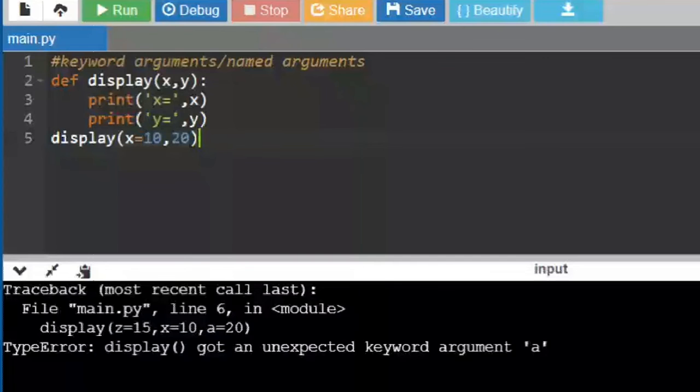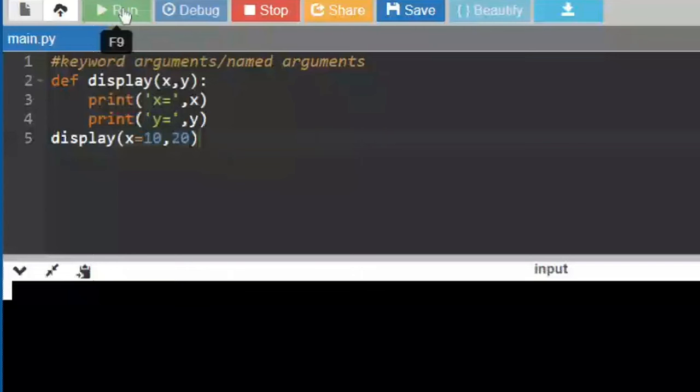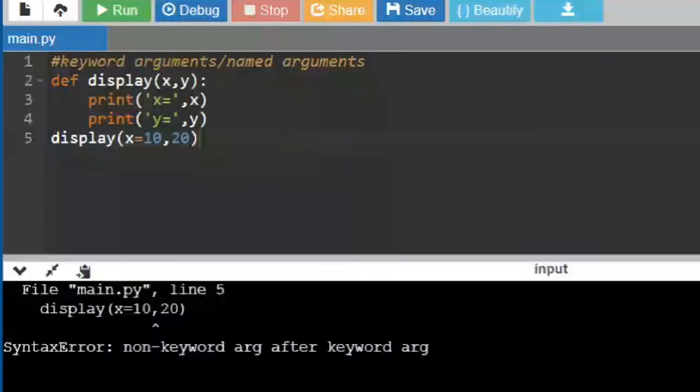Did it give me an output? No, it didn't. It is showing me a syntax error. The syntax error says non-keyword argument after keyword argument. So this is an error. You cannot have a non-keyword argument after a keyword argument.